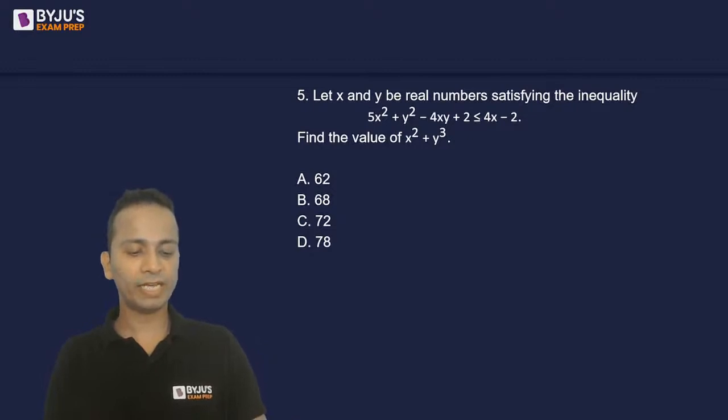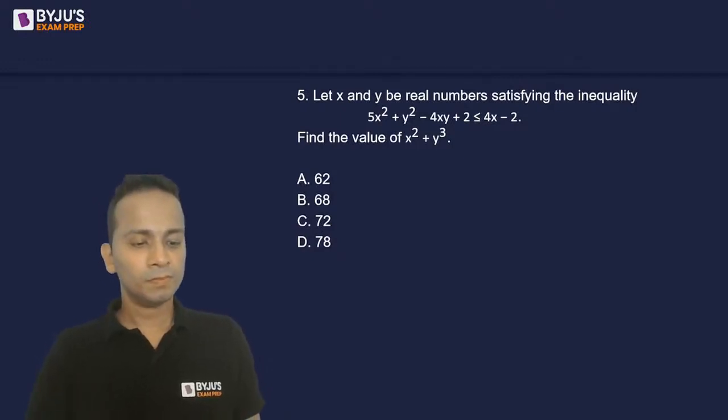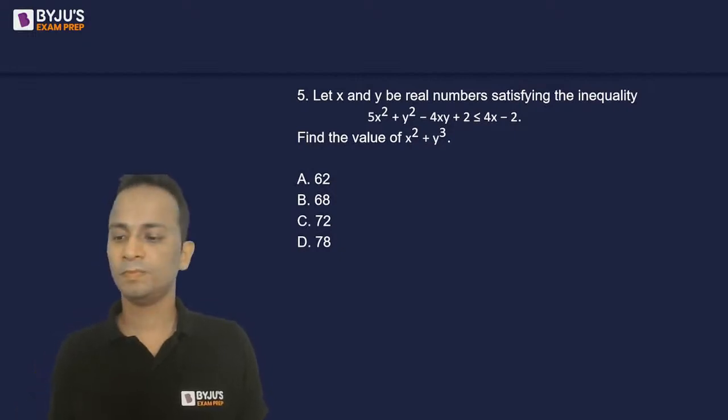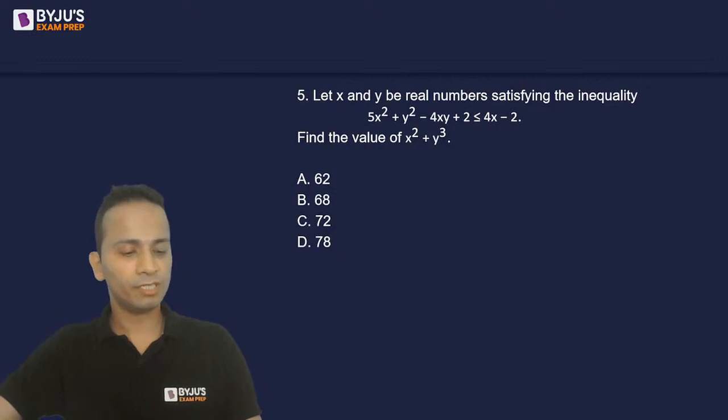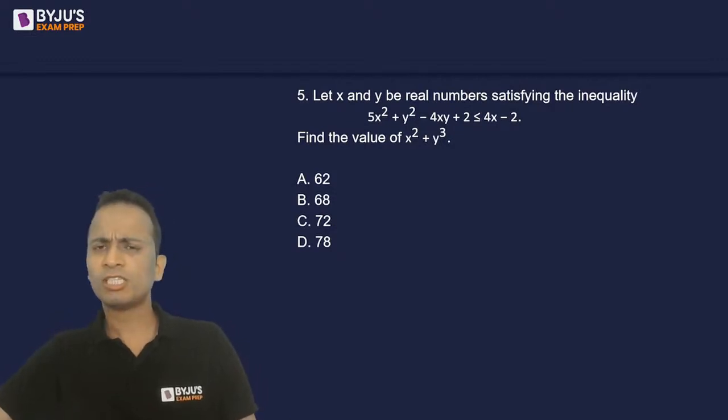Find the value of x square plus y cube. I'll give you some extra time for this one. Okay, it's a slightly difficult question.